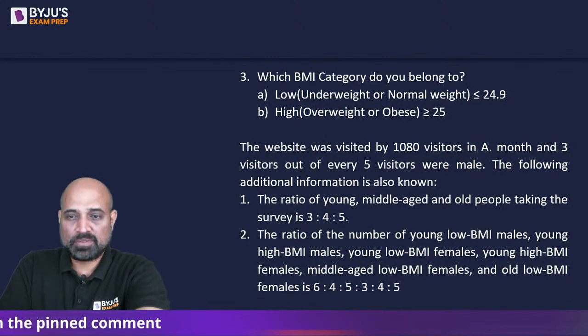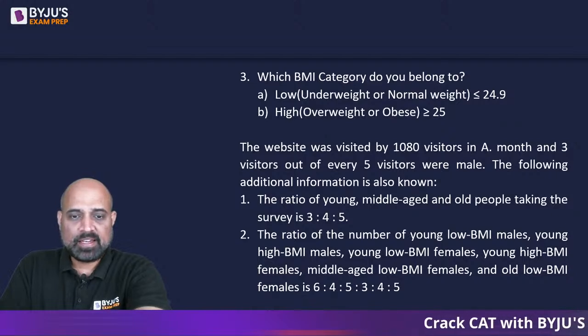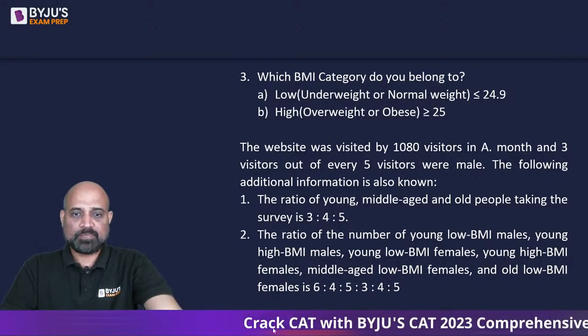Okay, so let's look at the values that we can bring up.